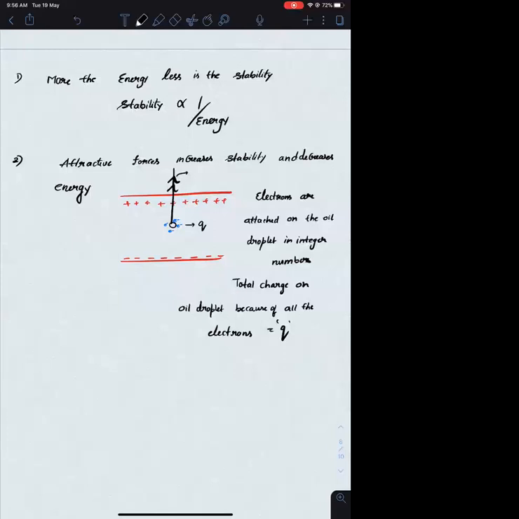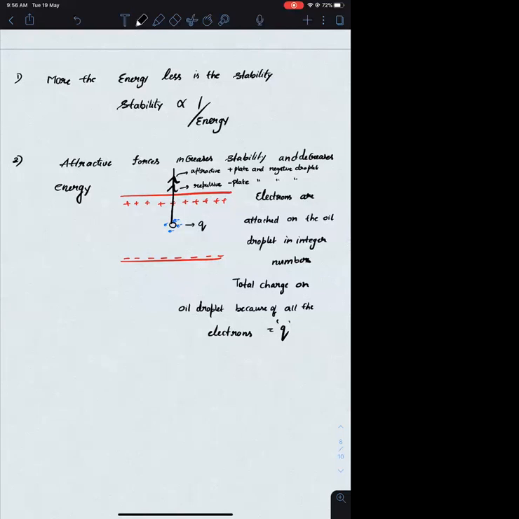One force is attractive, between the positive plate and the negative droplet, and another force is repulsive, between the negative plate and the negative droplet. Okay.